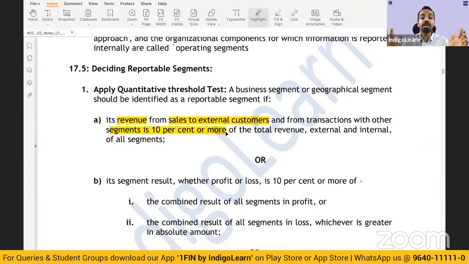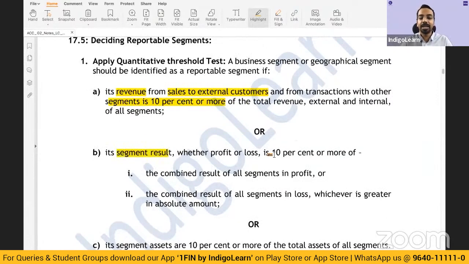You take the total revenue of all the segments, and you check those segments whose revenue from sale to external customers as well as with the other segments is 10% or more. This is called the revenue threshold criteria, where you have to check whether the segment revenue is 10% or more of the total revenue, right?